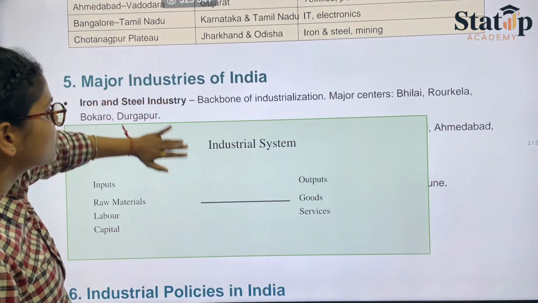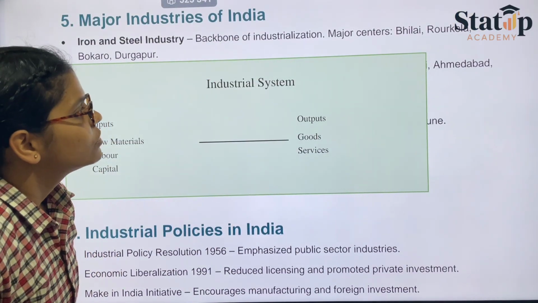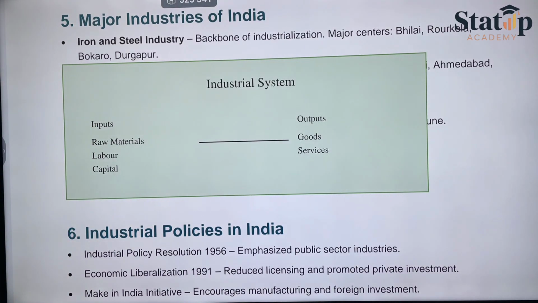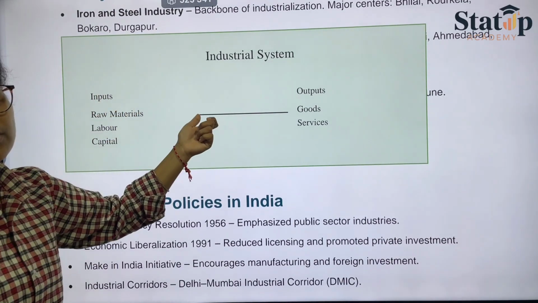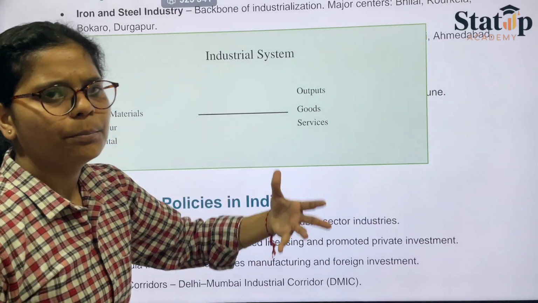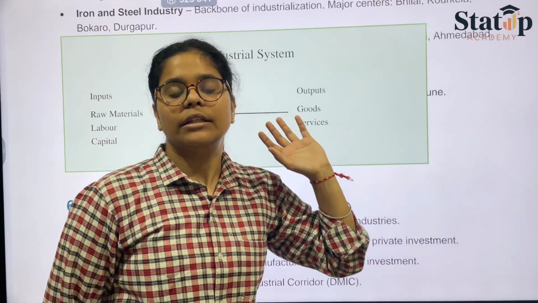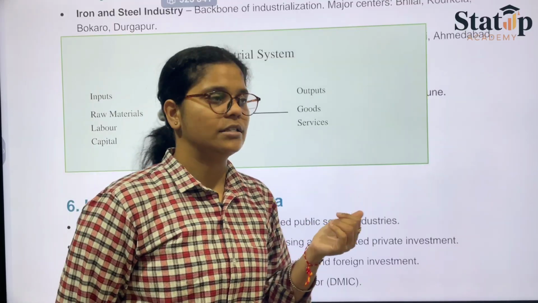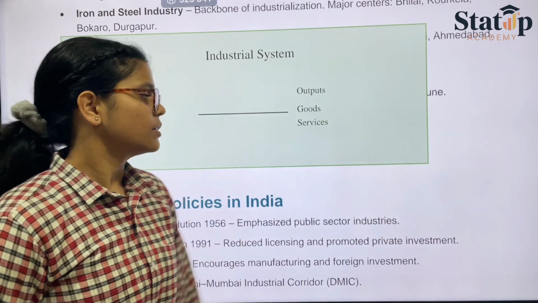Coming on to the major industries in India, say the backbone of the industrialization, major centers Bhilai, Rourkela, Bokaro, and Durgapur. What is basically the industry doing? As input they just require your raw material, they require your labor, and a small amount of input requires some capital as well. That is the input of money, because things are to be bought, things are to be processed, and for bringing money is required, and what you actually are getting is nothing but the output or the finished products.